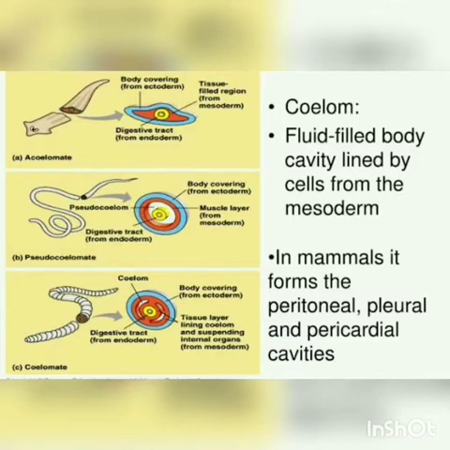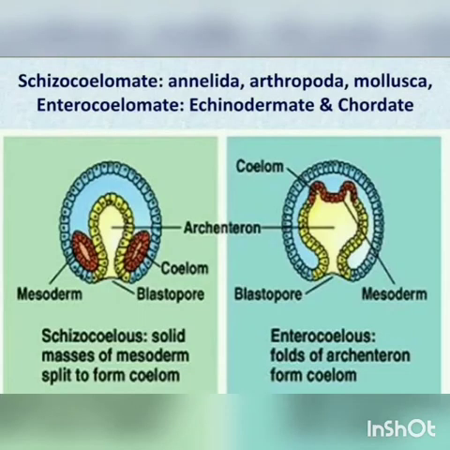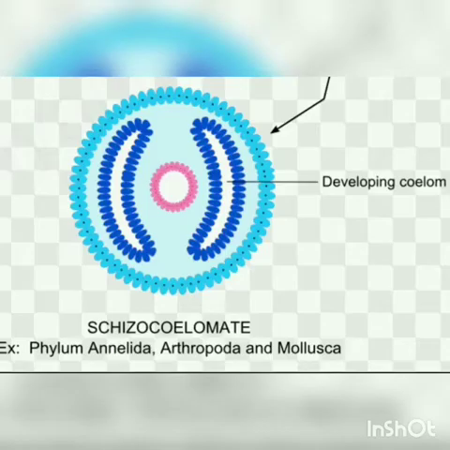Based on the mode of formation of coelom, the eucoelomates are classified into 2 types: schizocoelomate and enterocoelomate animals. What are schizocoelomates? In these animals, the body cavity is formed by splitting of the mesoderm. The mesoderm gets split, so they are called schizocoelomates.